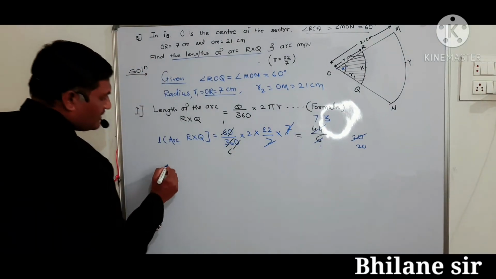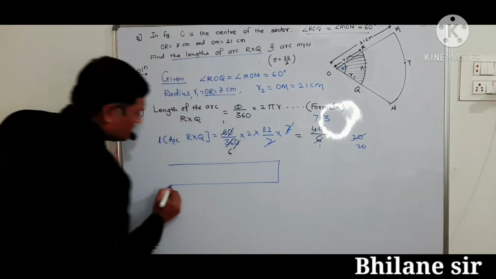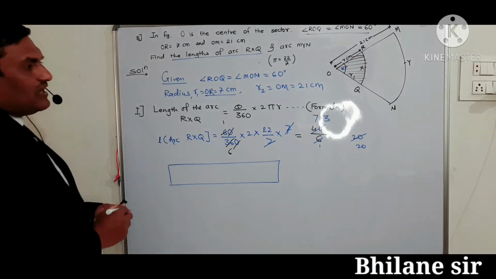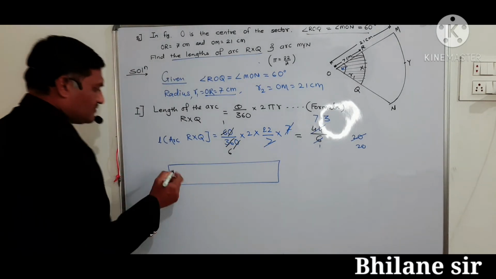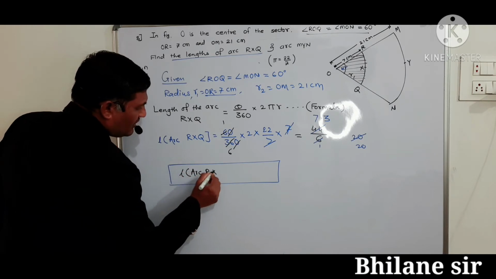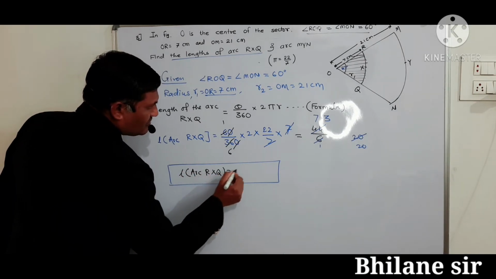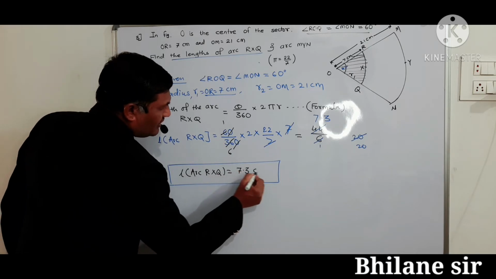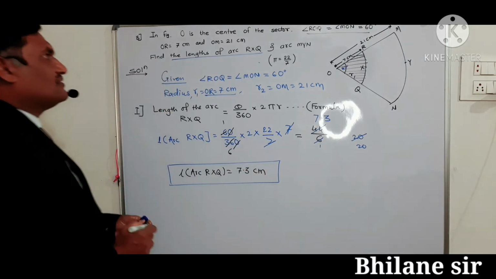Okay, that is finally we can write here length of the arc RXQ is equal to 7.3 centimeter.